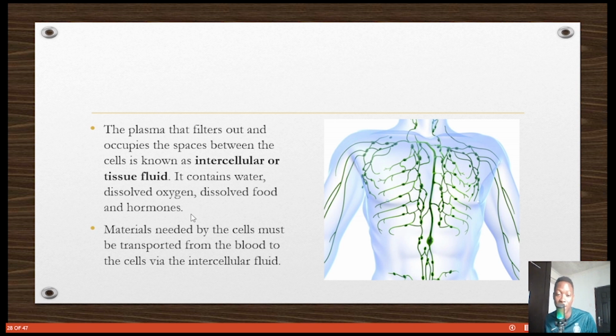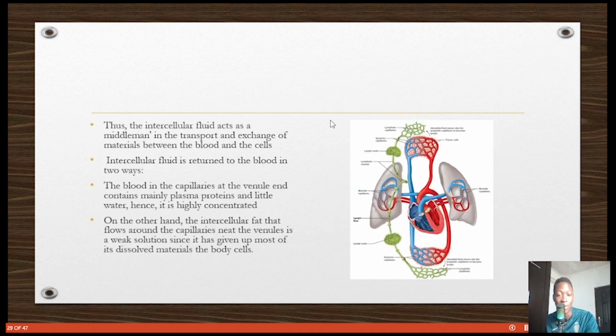If these things are not transported back into the blood, they can become excess and cause problems. So they are usually transported back through the lymphatic system, which returns the fluid back into the blood vessel.